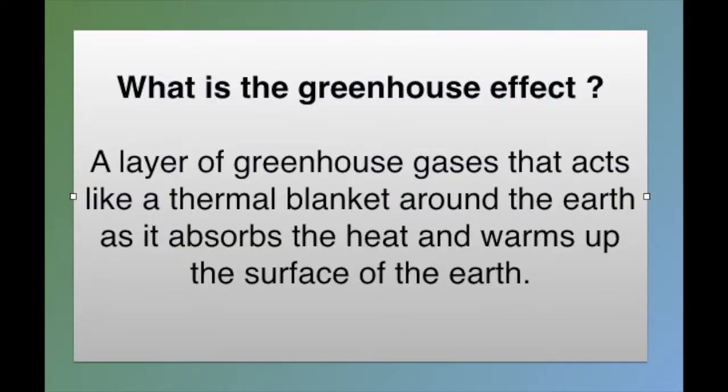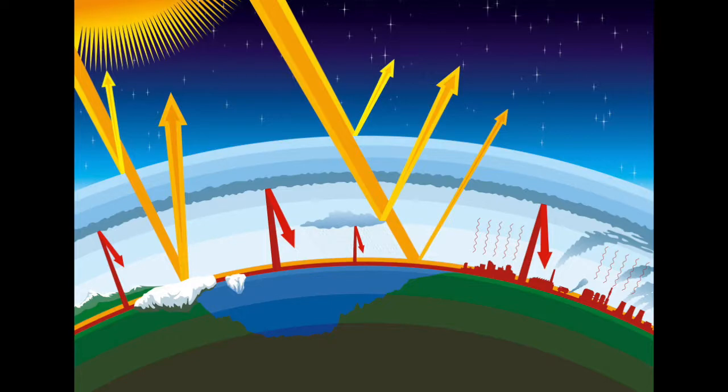What is the greenhouse effect? A layer of greenhouse gases that act like a thermal blanket around the Earth. This blanket absorbs and blocks the heat from escaping into outer space. This process starts off with the sunlight. The sunlight is a form of energy.